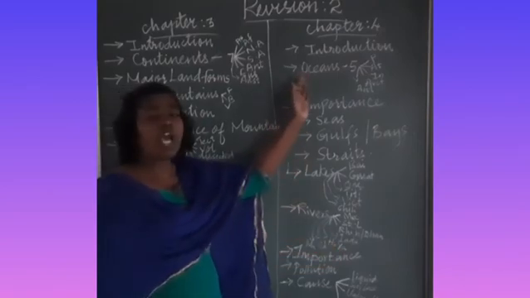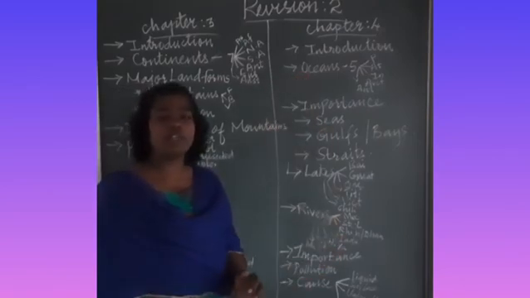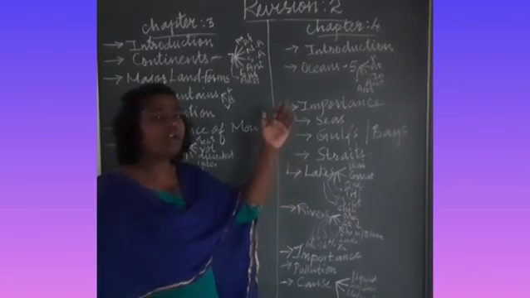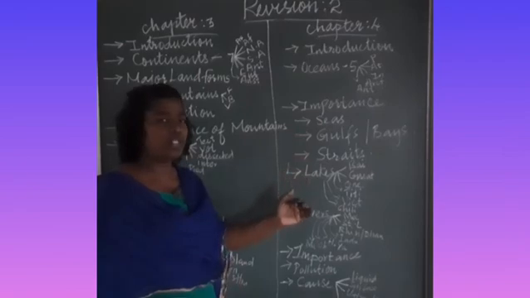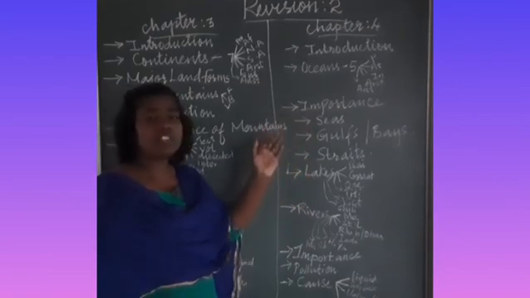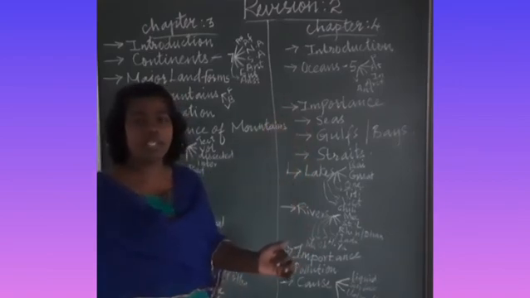So children, we have learned in lesson 4 the major water bodies. When we learned the major water bodies, we also learned the minor water bodies like rivers and lakes. So this is your class today.